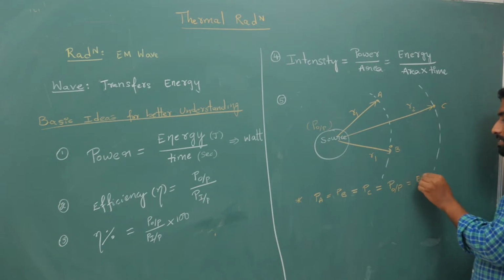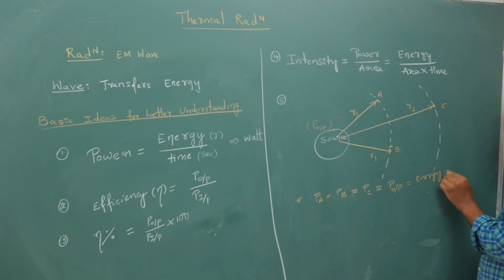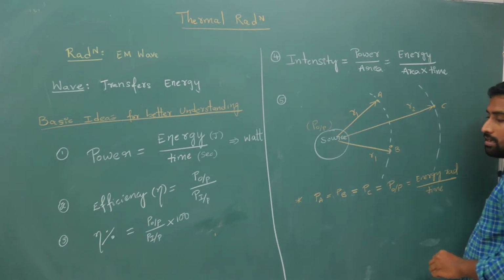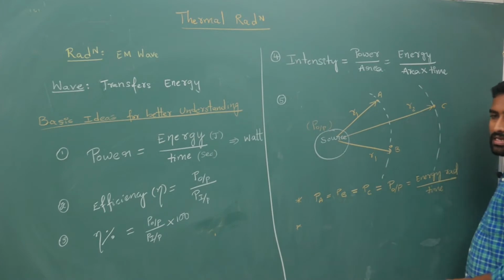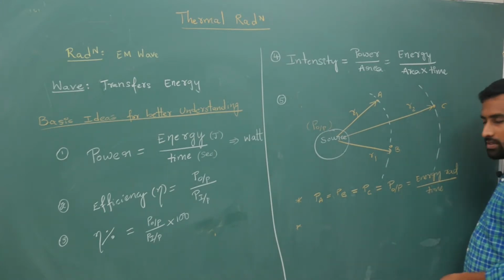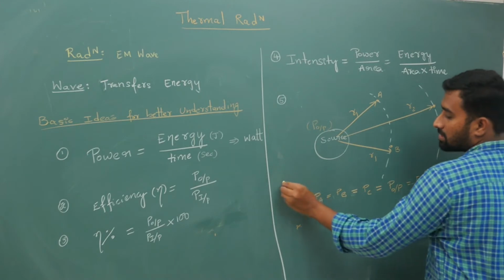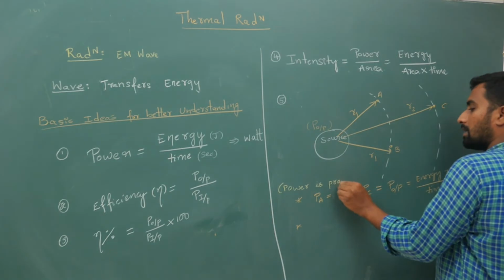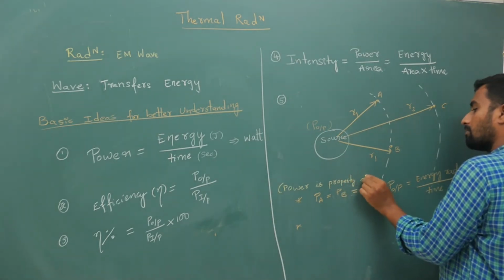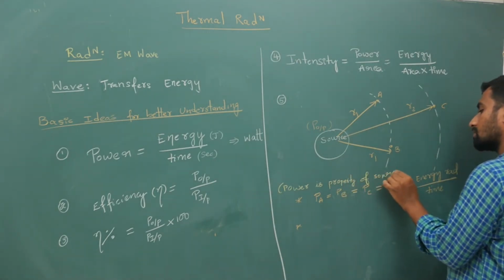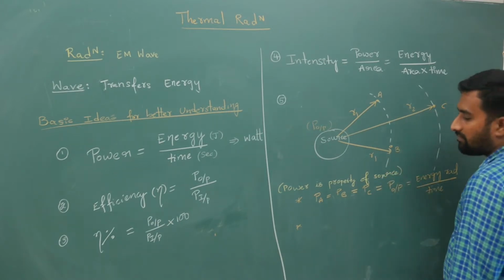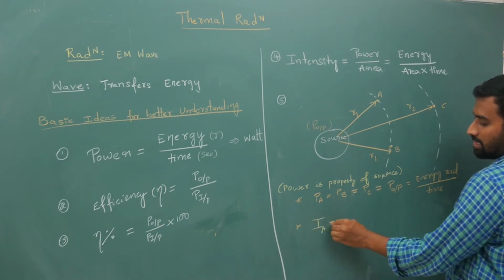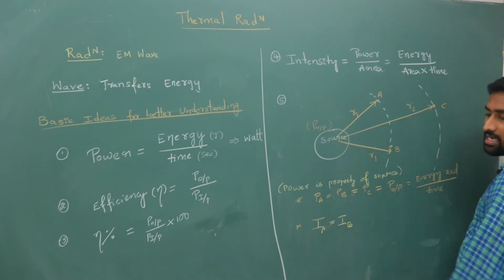Okay, your output power is energy radiated per unit time. Now if you take intensity, your power is a property of the source. Now if you take intensity, intensity at A is equal to intensity at B.